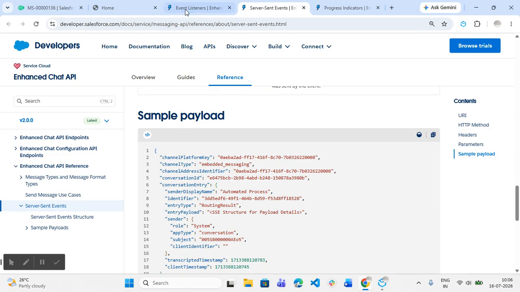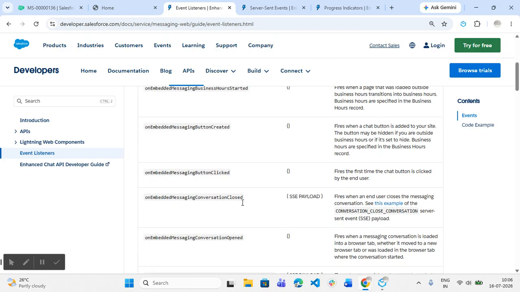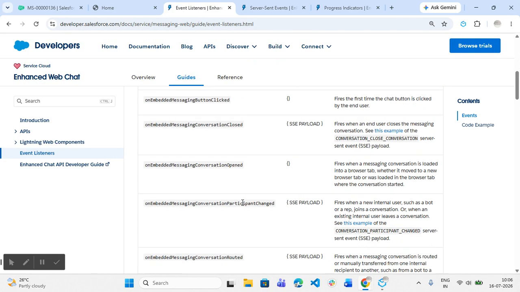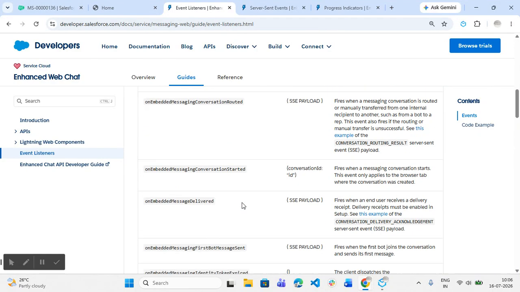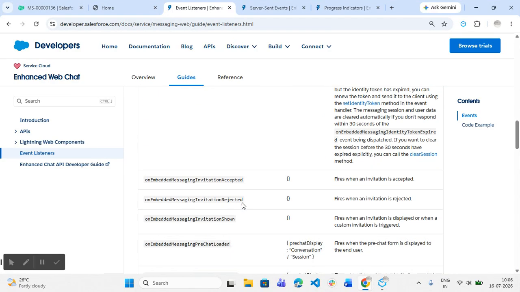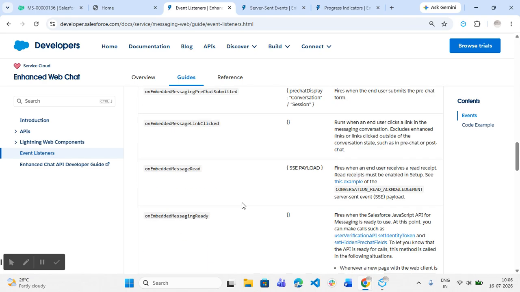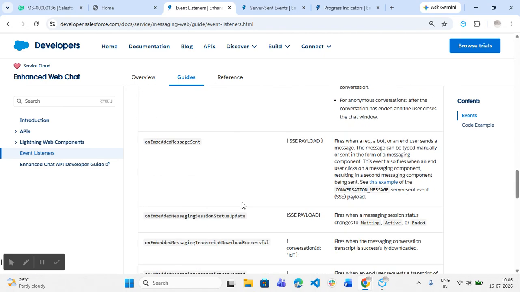In order to get the session ID, I have used another event listener, that is onEmbeddedMessagingSessionStatusUpdate. In this event listener, I am able to get the session ID, and whenever the status is waiting, active, or ended, this will be triggered. So using these two event listeners, I have implemented this.